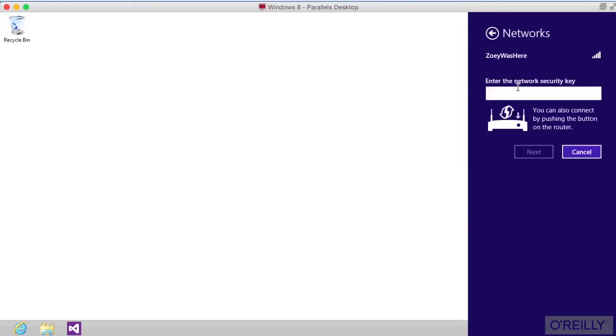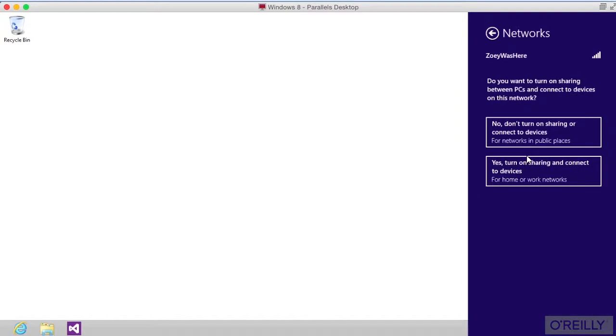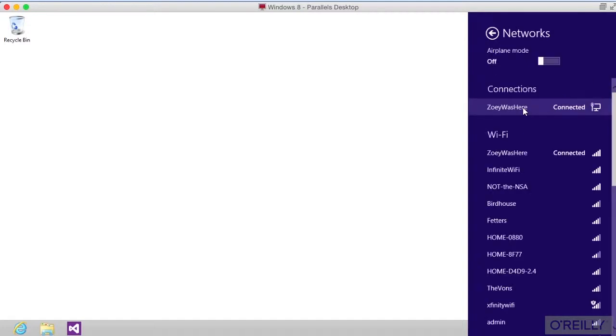Now it wants to know my security key. Of course, this is where I could do WPS as well, which is the Wi-Fi Protected Setup. But I'm going to just plug in my password. Click next. And then, of course, it's Windows asking: do you want to share anything or not share anything? I'm going to say no. And now I've got my connection here.